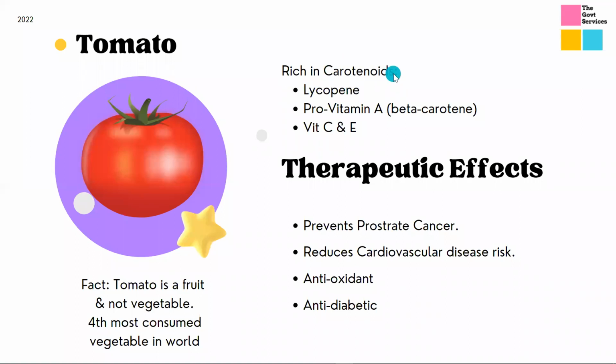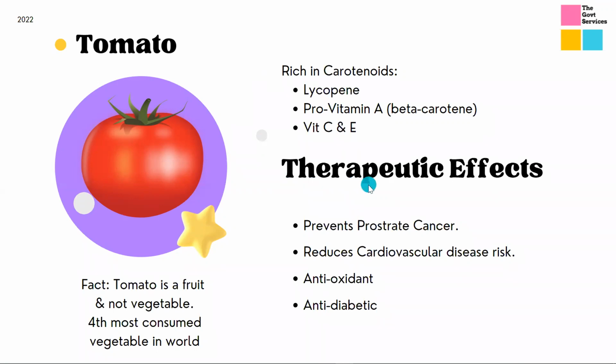They are rich in carotenoids. Carotenoids are of three types: lycopenes, vitamin A, and vitamin C and E. Tomato is one of the very rich functional foods that we consume every day in our life. In North India, our food contains tomato, be it any food. Even in South India, a lot of tomatoes are added in rasam, or be it your dosas, be it any food. So tomatoes are used in huge quantity.